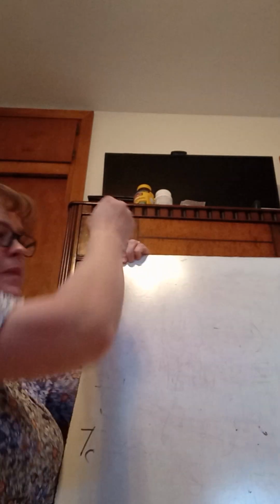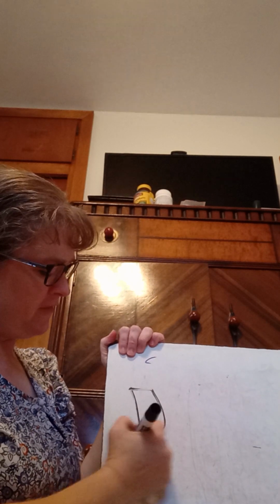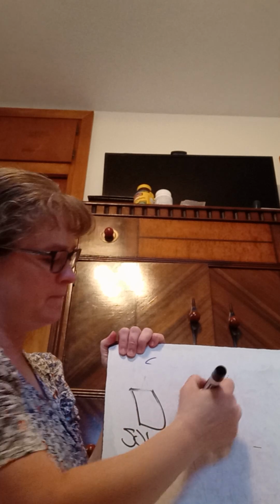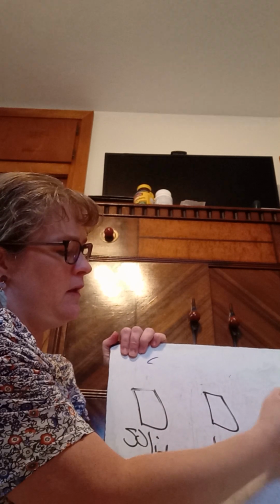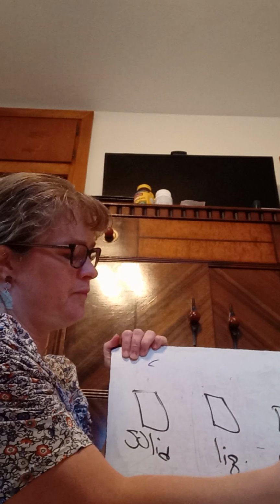As you go from solid to liquid to gas, you are adding heat. So I want you to draw an arrow at the top of that picture. Let's see if I can make this so you can. So here you have solid. Then you have liquid. And you have gas.